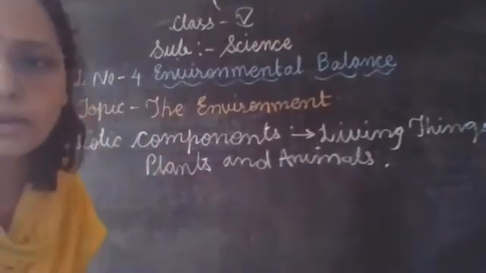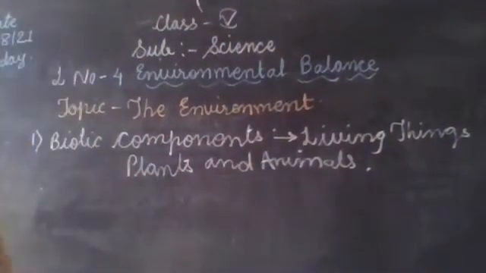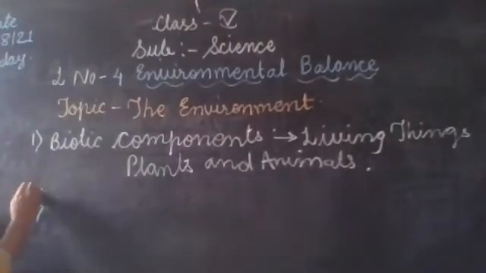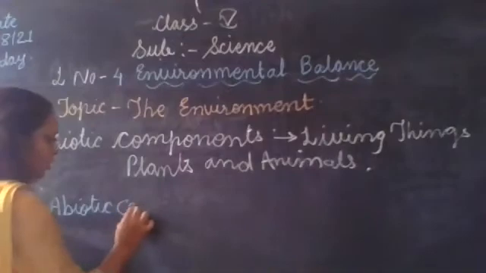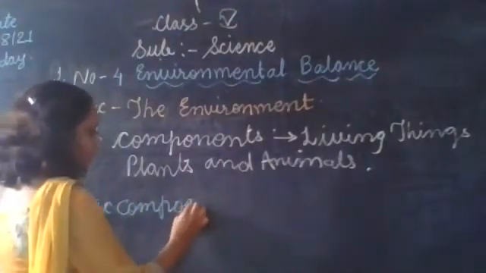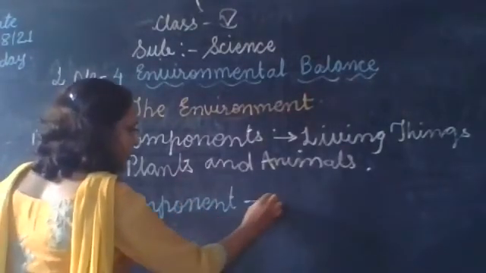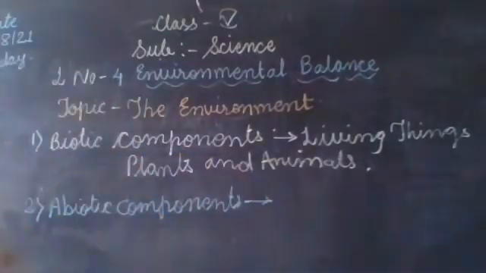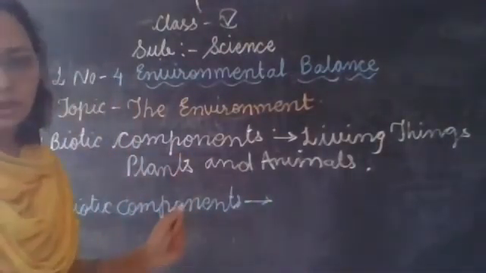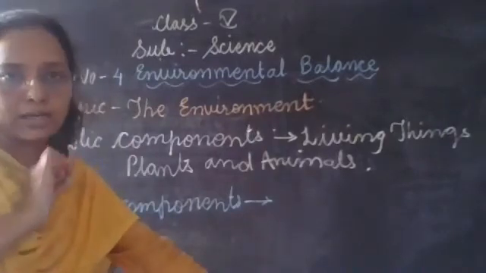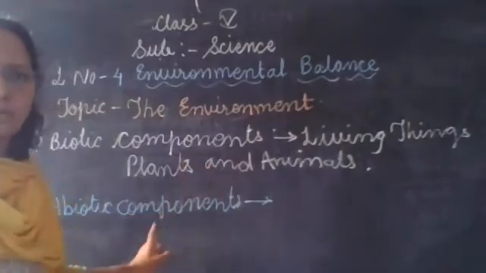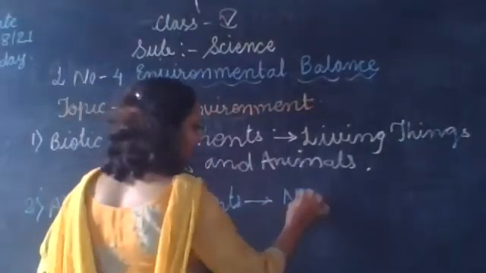Then consider another factor, that is the abiotic component of the environment. It includes many things such as sunlight. Sunlight is a non-living thing. Abiotic means non-living.